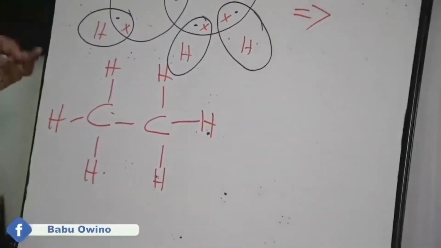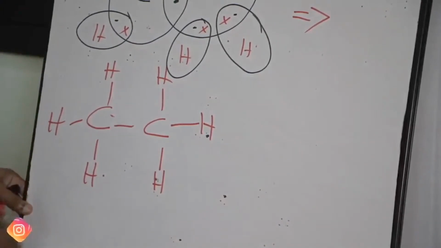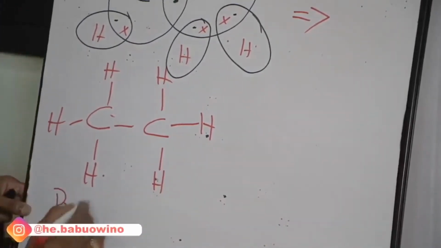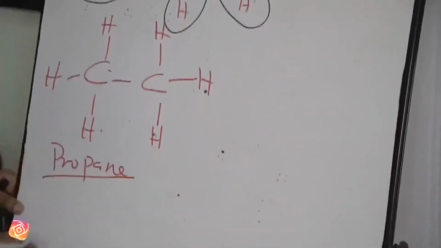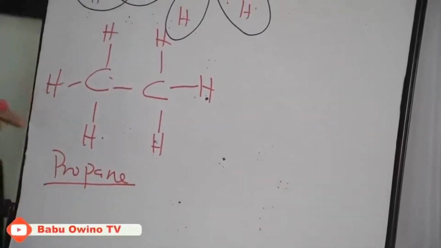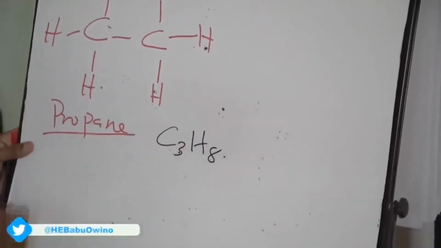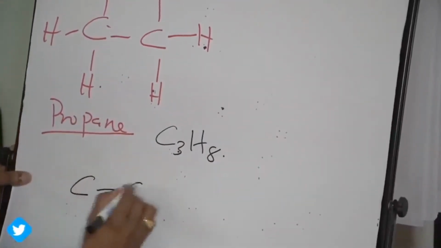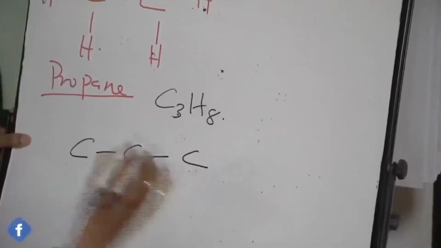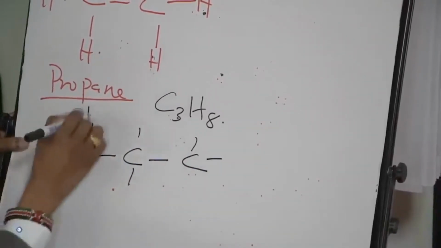The last one that we can do is propane, so that we save time because they are 10. So for propane, instead of drawing it in circles form, we will just write the formula of propane, which is C3H8. So it's carbon, carbon, carbon bonding, and then you only fix the hydrogens.